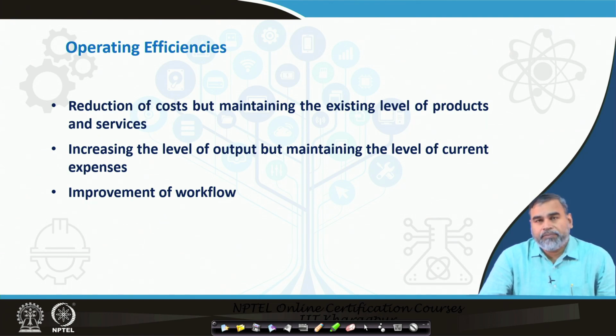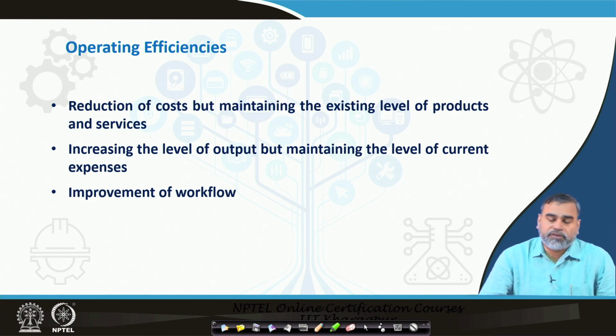That basically can happen to find out the alternatives where they can generate certain kinds of income, or the income level can increase in comparison to the existing income level, but the level of current expenditure will remain the same.